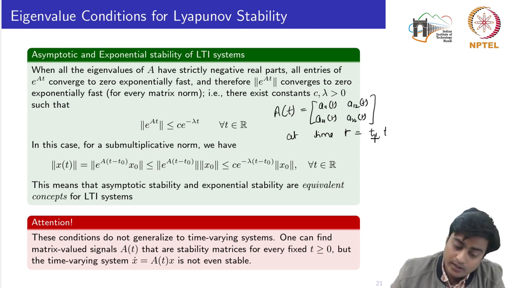If I compute the matrices at these three different times, the matrix A might be a stable matrix, meaning all the eigenvalues of this matrix computed at three different times are stable, but the system itself is not stable. So in that case we cannot say that these two definitions are equivalent for the LTV system, but we'll see more concretely when we consider a couple of examples.